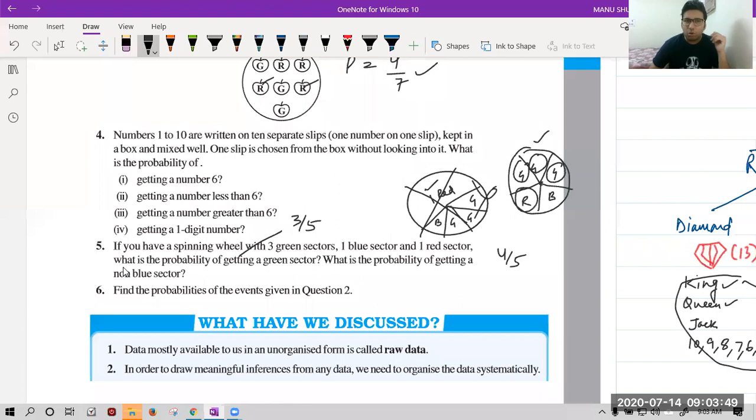Now see, the doubt is in the 4th question, 3rd part. Let's read. It is saying there are 10 numbers on slips in a box. You are choosing one slip out of it. It is saying getting a number greater than 6. That means 6 is not allowed.